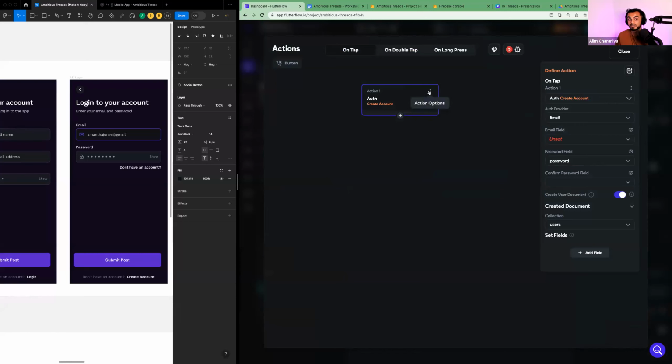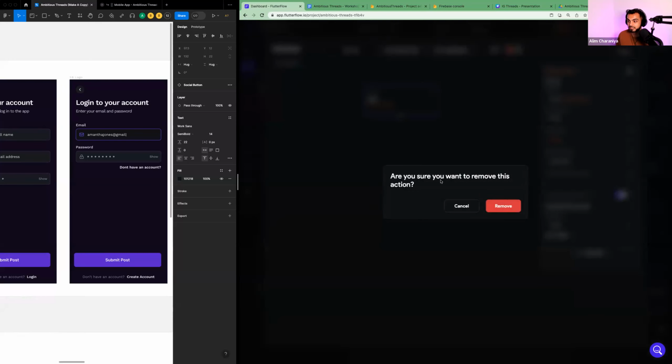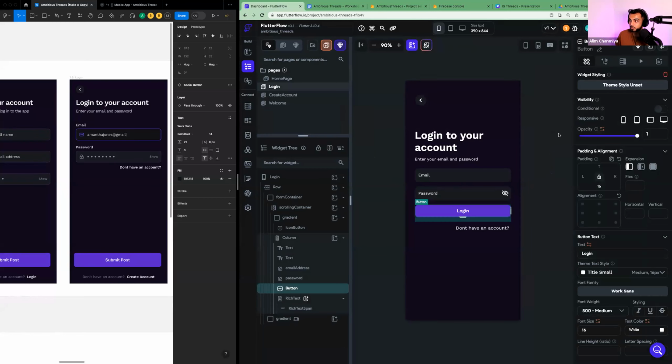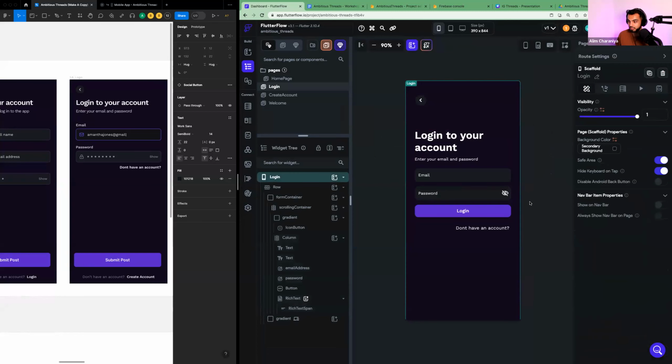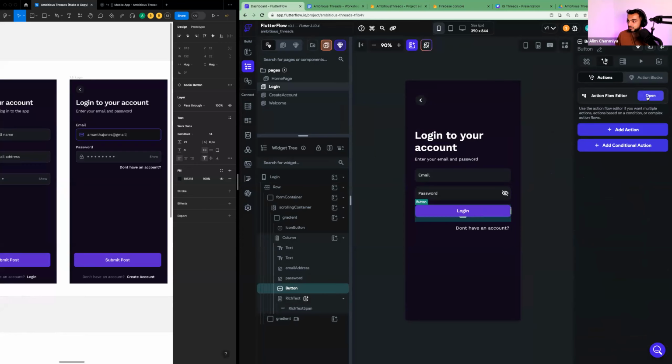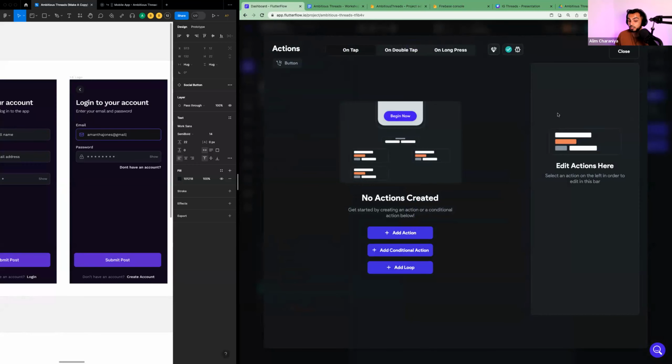So what I want y'all to do is let's build our first action from scratch. So let's remove this action by clicking on the three-dot menu here and hitting delete action, and then tap on remove. Okay. We want no actions on the page, because what we're going to do here is hook up our own action for login. Okay. Tap on login and then go back to the action flow editor. You may already have it open.